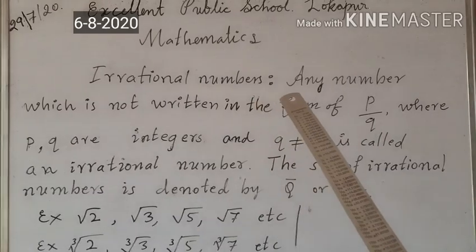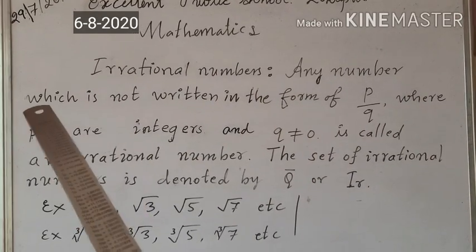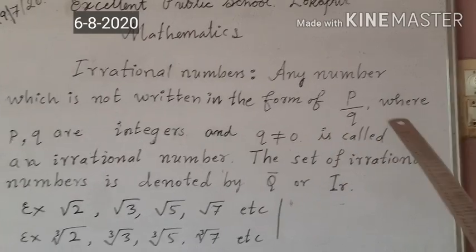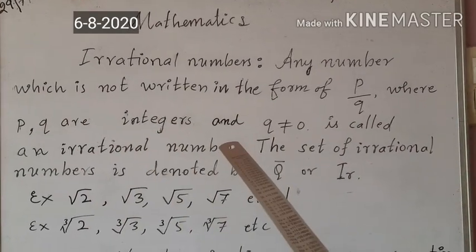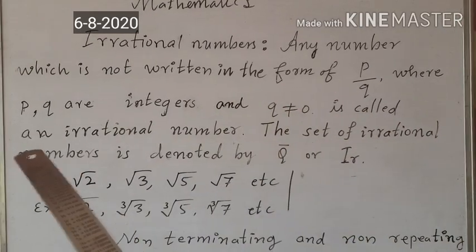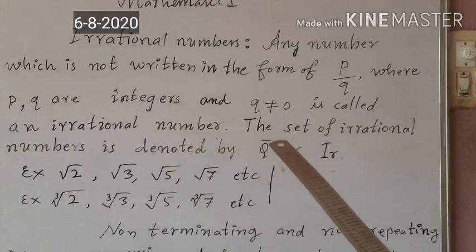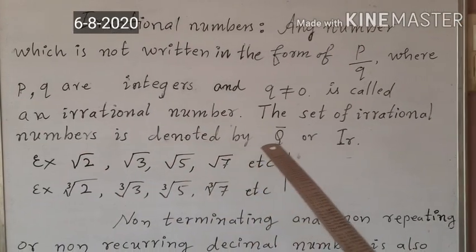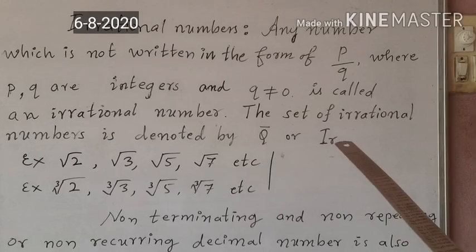Irrational numbers. Any number which is not written in the form of p by q, where p and q are integers and q is not equal to 0, is called an irrational number. The set of irrational numbers is denoted by Q bar or IR.